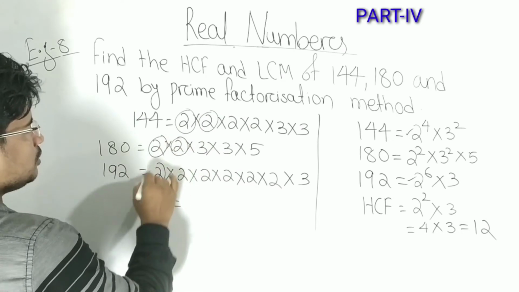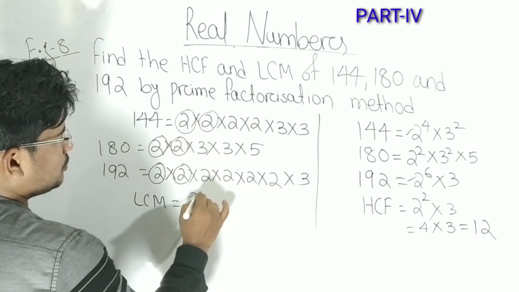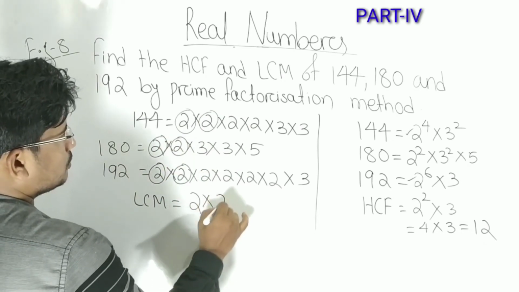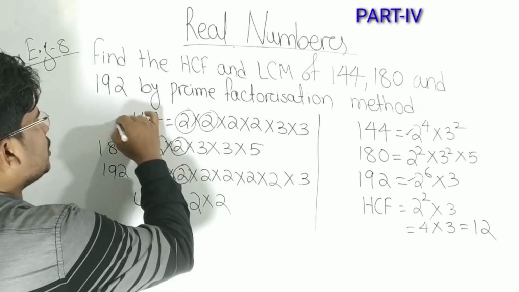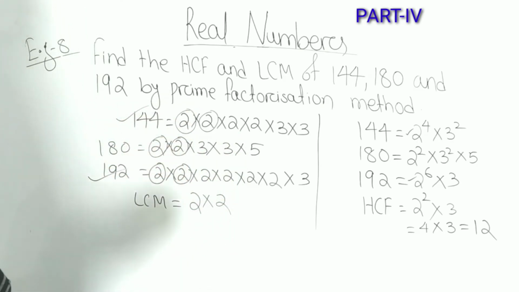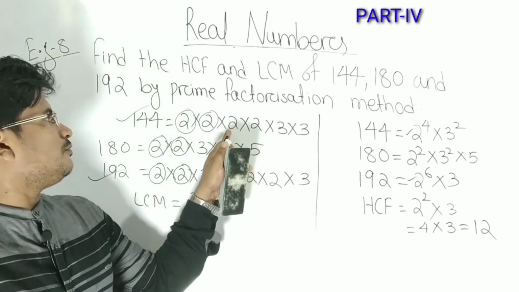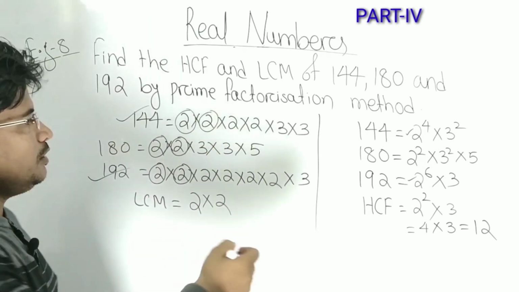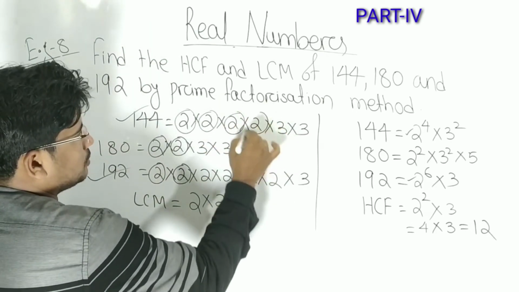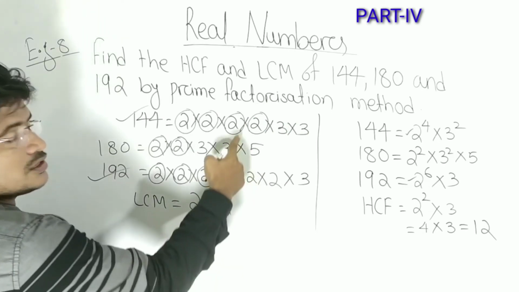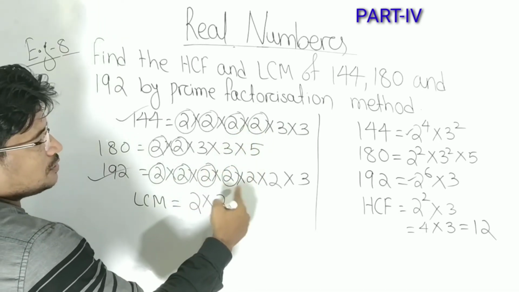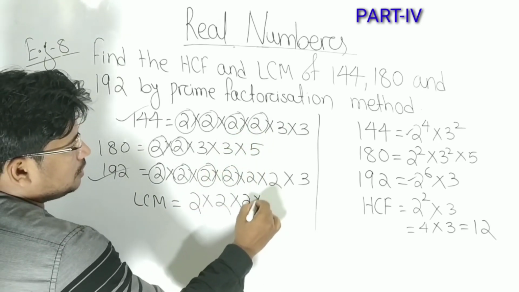So to find their LCM, first we will check what is common in all. 2 square is common in all, so you take the common factors first. Now out of the first one and last one, the prime factorization of 144 and 192, you see again 2 square is common. In both the cases 2 square is common, so we are taking 2 square again.